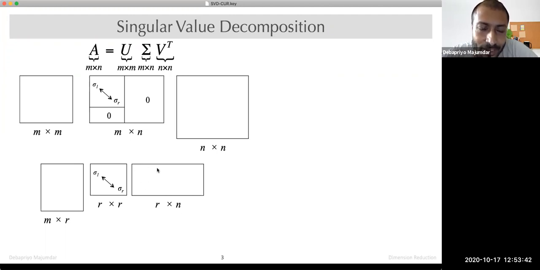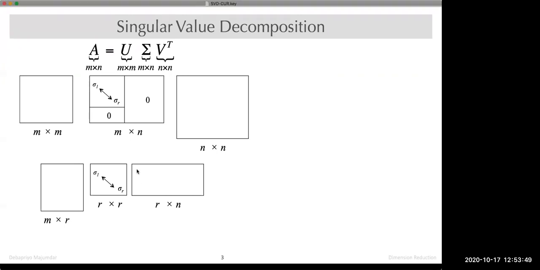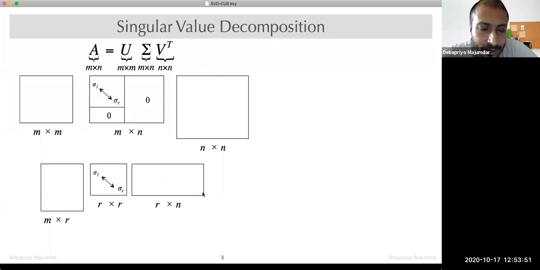So if you are working with data, this can be thought of as a different representation of your data. In what frame of reference? Well, you have this data. If you scale the data, if you do sigma V transpose, then you get something. And then again, if you rotate or apply a transformation into M dimensions, so now what do you have?